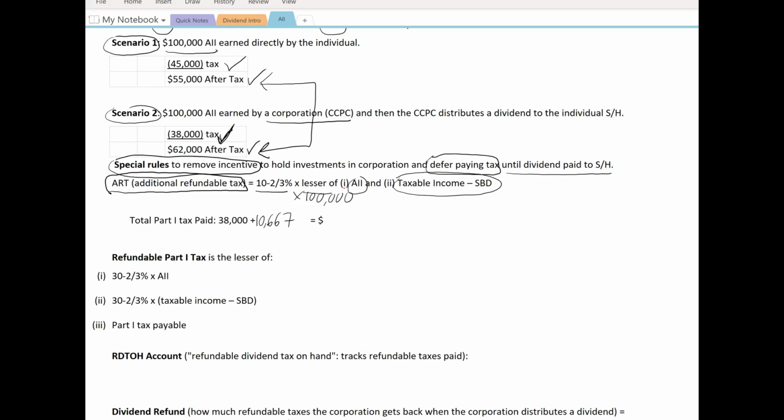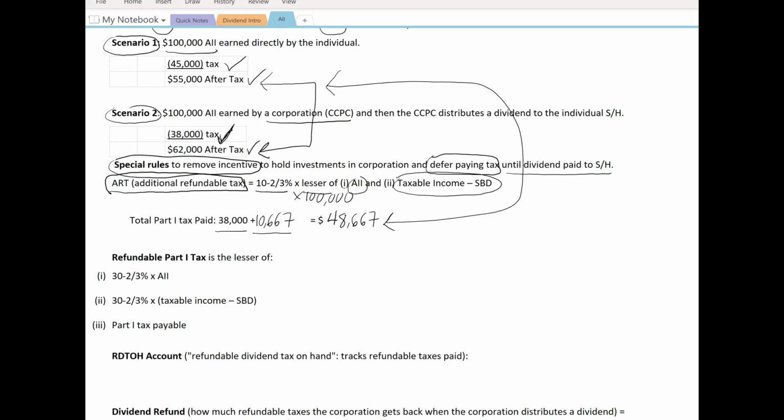The Part 1 tax will now include the $38,000 and this additional $10,667. So the total Part 1 tax paid will be $48,667. So then that's going to remove the incentive from setting up a CCPC and having the CCPC earn the aggregate investment income.